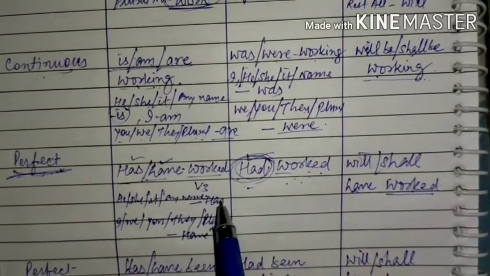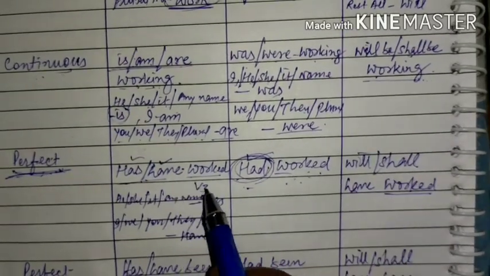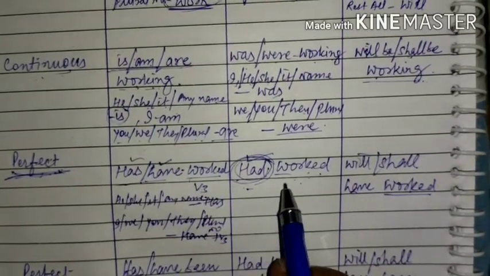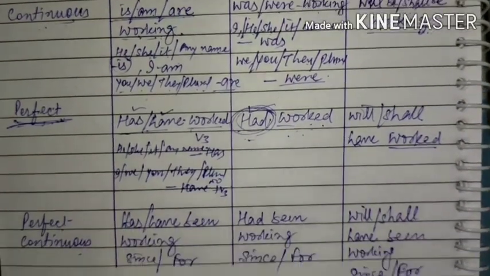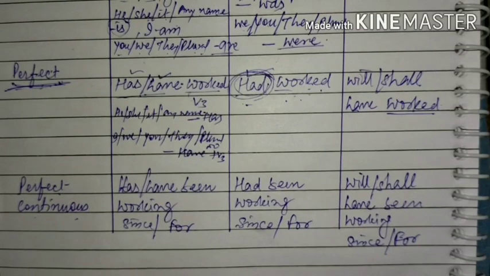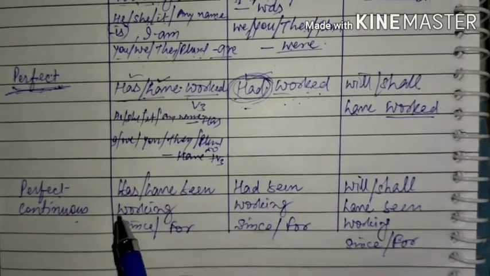That is V3. V3 is used, no other form of the verb. That is only third form of the verb has been used here. So this is the similarity. It will help you to remember it, retain it in your mind with some common identities.